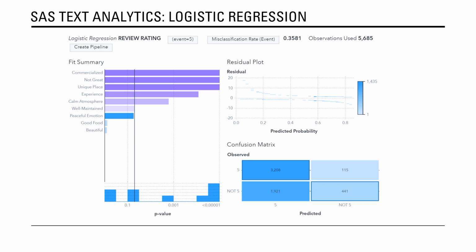You can see on the left, the fit summary has commercialized, not great, unique place, experience, and calm atmosphere as very important input variables in making predictions in this model. The misclassification rate in this logistic regression model is about 35.8%. So overall, pretty good accuracy. It's got about a 65% correct prediction rate.